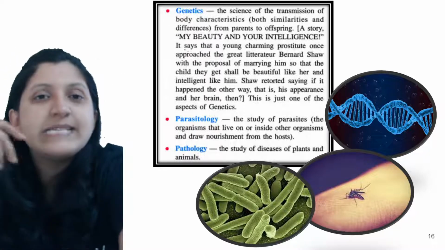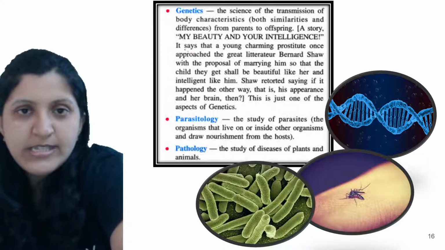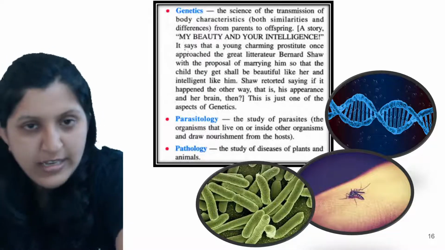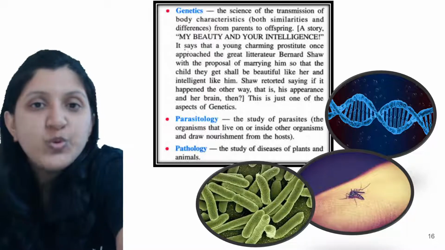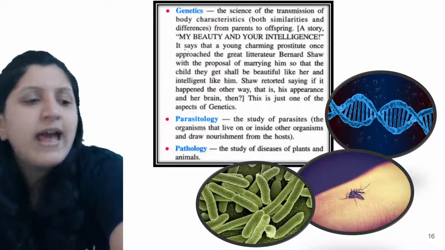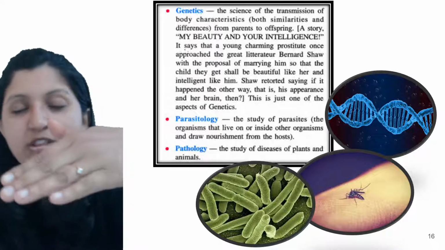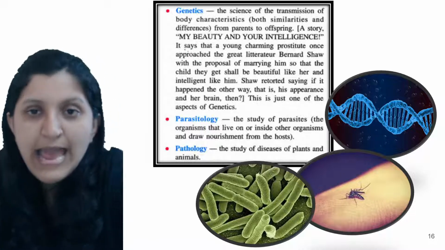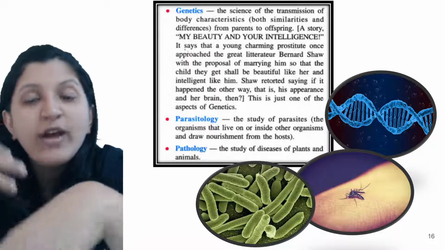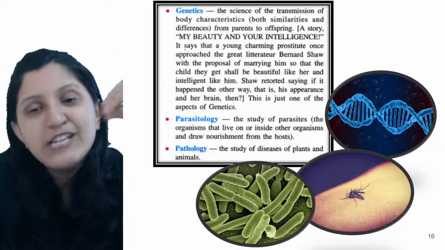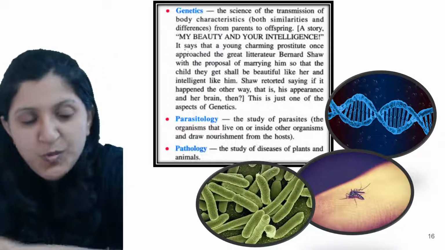So in that case, basically anything can get expressed, like it is mentioned, my beauty and your intelligence. When two get married, the woman might be beautiful and the man might be intelligent. So the child might get beauty from the mother and the intelligence from the father, or it can be even reverse. So beauty from the father is also possible, intelligence from the mother is also possible.